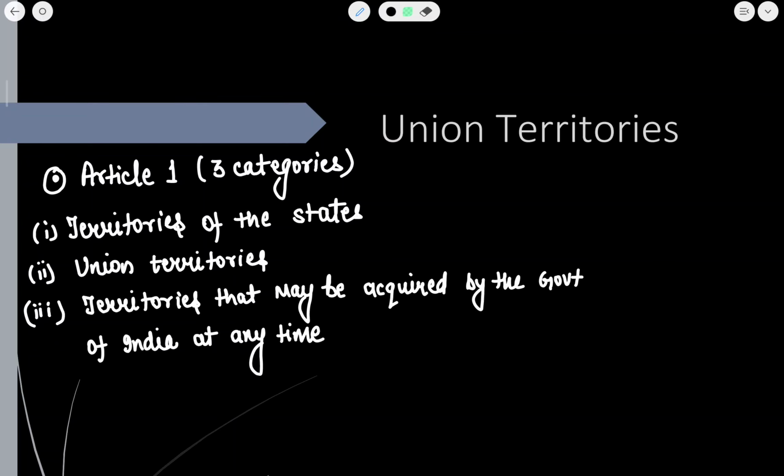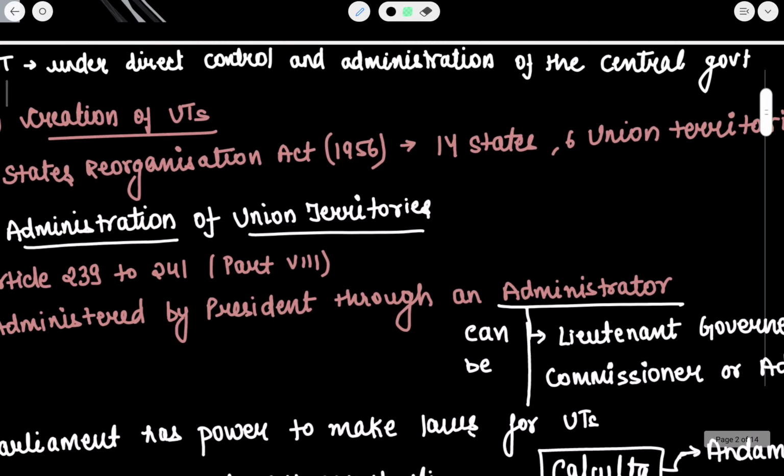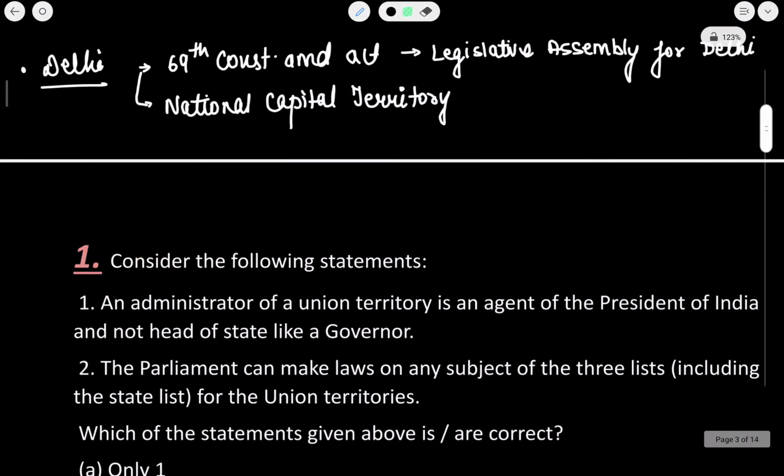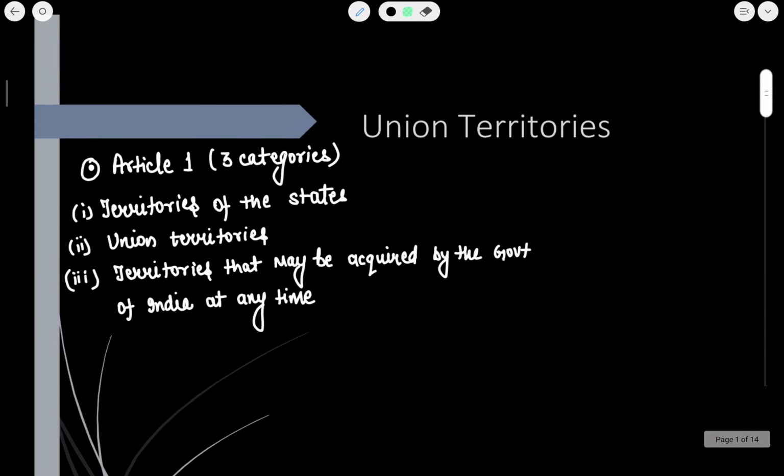So today we are going to start our next chapter in the Polity through MCQ series, and these MCQs are straight away based on the book by M. Laxmikanth. Before starting the chapter, I would like to give you some explanation, some important points in this chapter, and then straight away we will move to the questions.